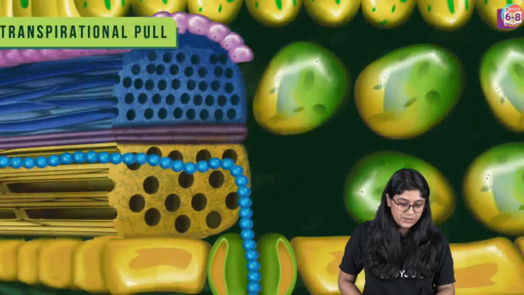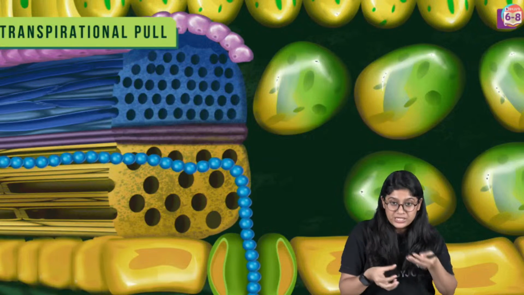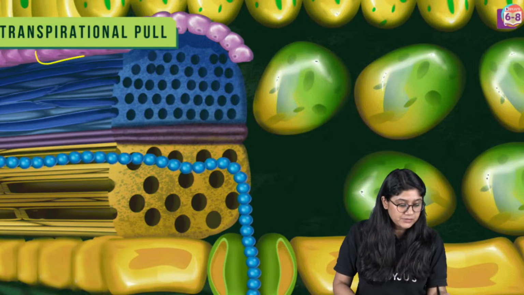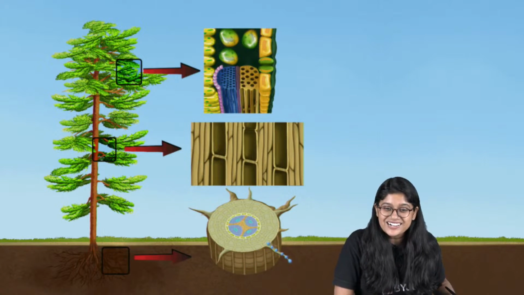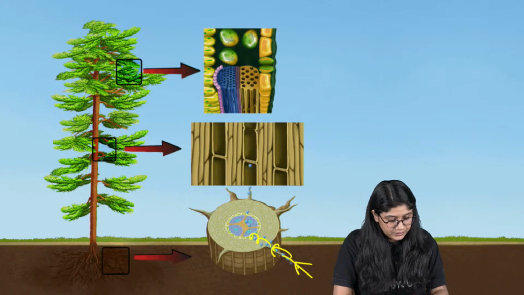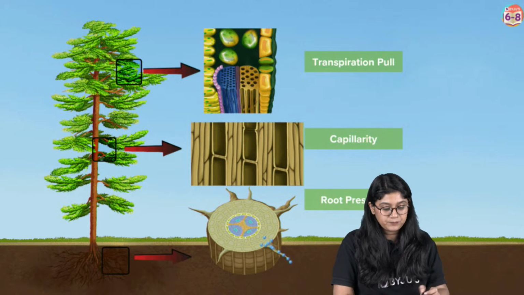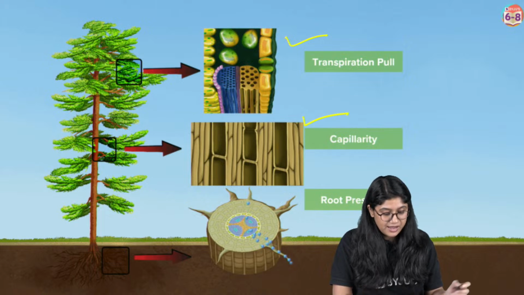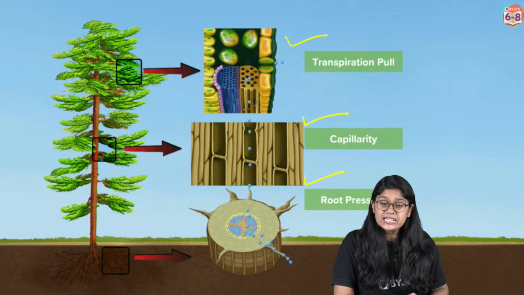That is the capillarity. And of course, if we keep on putting the pressure over here, if we have the suction pull, it becomes the transpiration pull, and it will be pulling the water from the top of the plant, right? We have the root pressure over here, everyone. The root is taking up the water, then going to the xylem, and then different types of forces are applied over here. We have transpiration pull, we have capillarity, and we have the root pressure. Everyone, are we clear up to here?